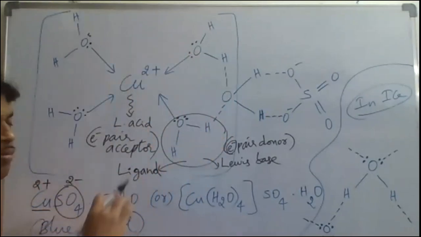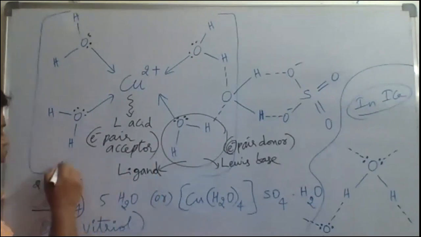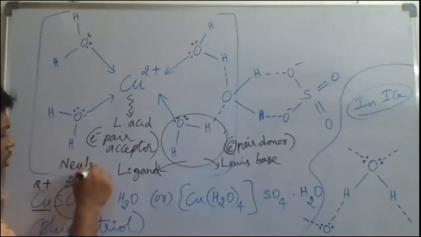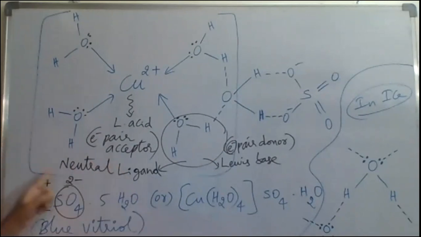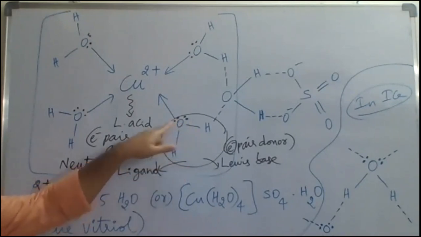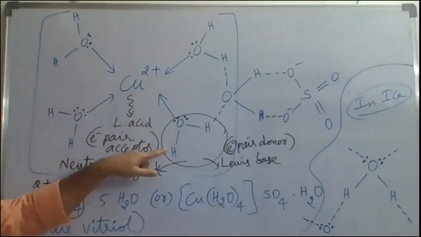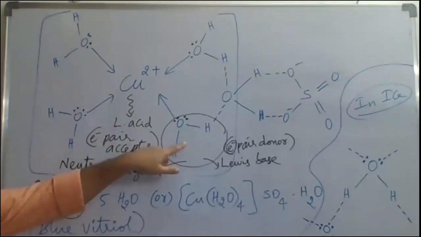Each H2O molecule is neutrally charged. Every H2O is neutrally charged, 0 charge. Neutral ligand it is. H2O acts as what here? Not charged, a neutral ligand. Why is H2O a neutral ligand here? Because it does not have any charge, no positive, no negative charge for this molecule. So how many neutral ligands here? 4 neutral ligands, each with 0 charge.